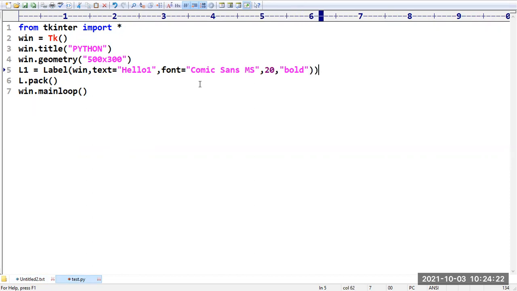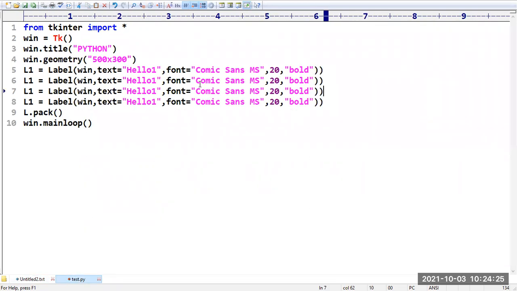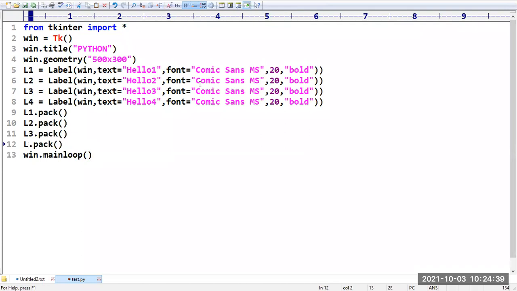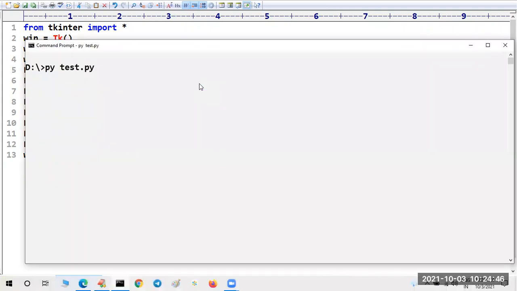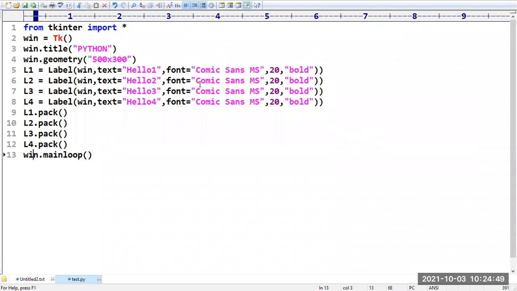This is nothing but font. Sir, I want to create 4 labels like this: hello 1, hello 2, hello 3, hello 4. And I am taking L1, L2, L3 and L4. L1 dot pack, L2 dot pack, L3 dot pack, L4 dot pack. Now let me run. One minute. Sorry, sir, here we need to start. Font should start like this.